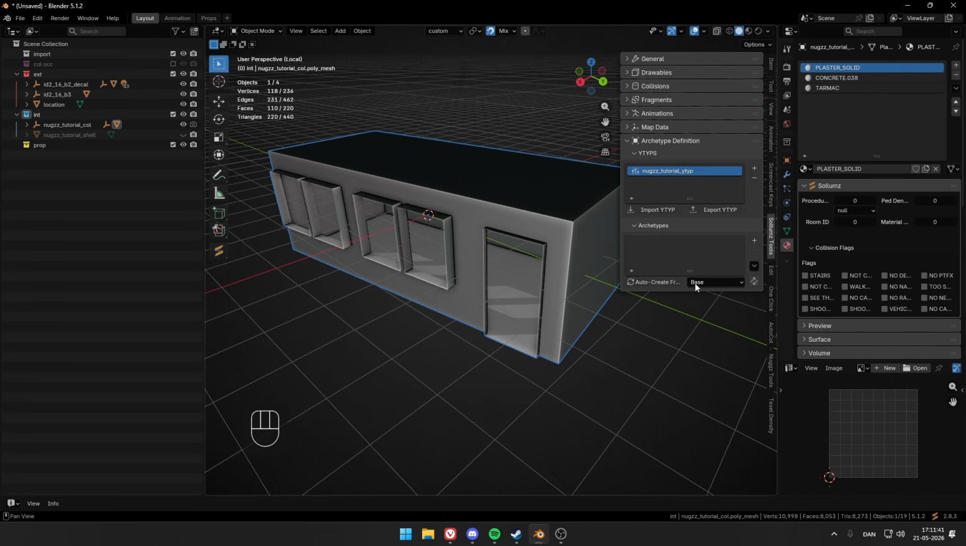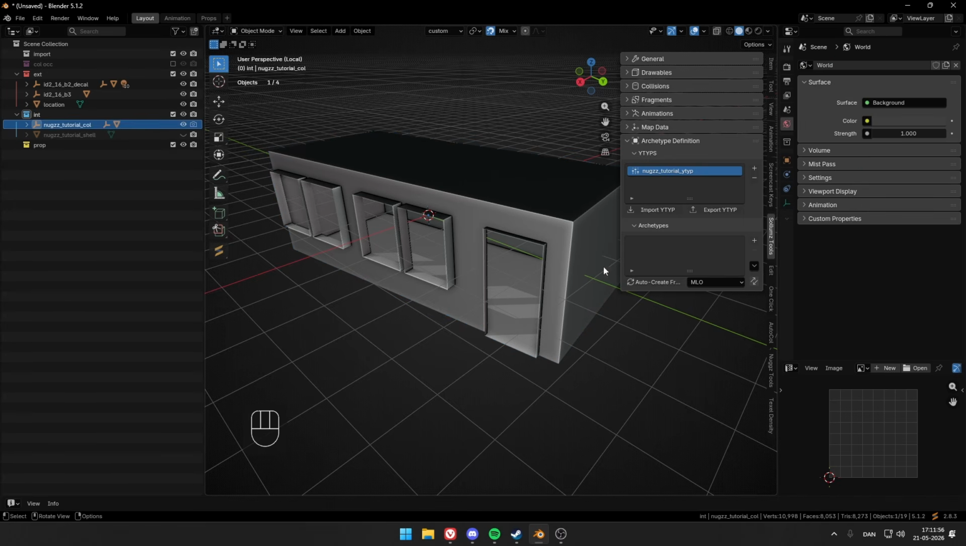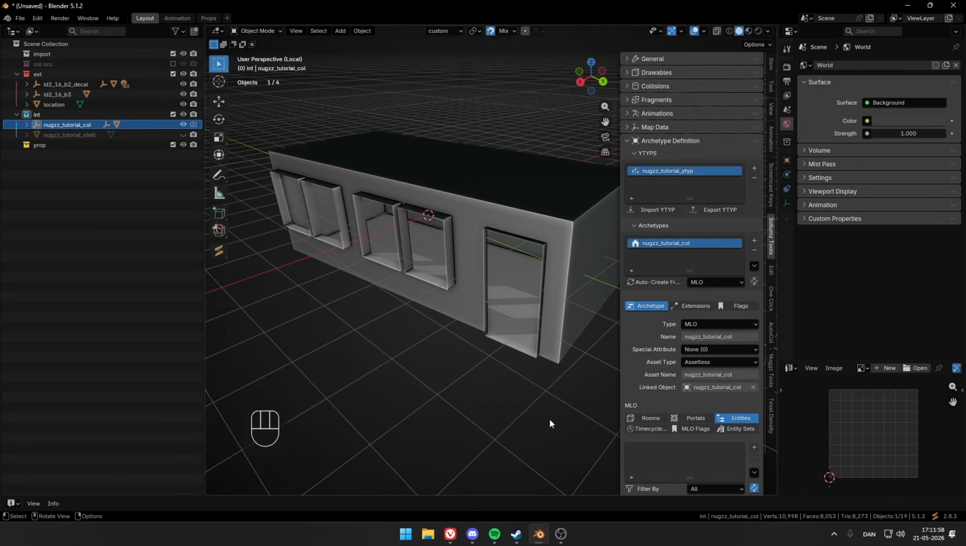You see where's the space? We want to make this say MLO because the collision is the MLO per se. So click plus or click MLO and then click auto create while having it selected. There you go.